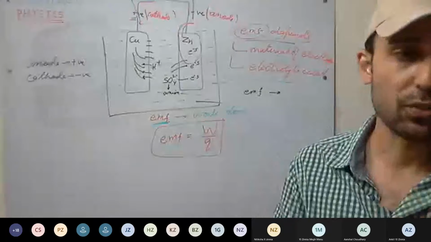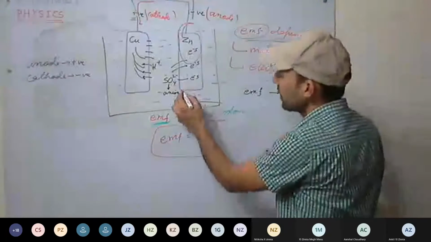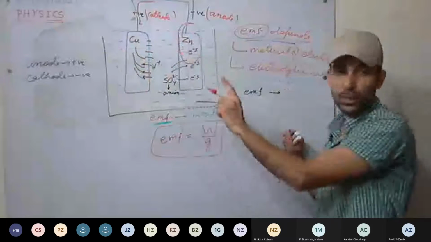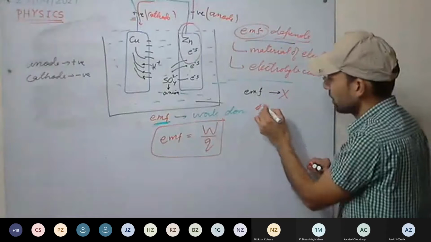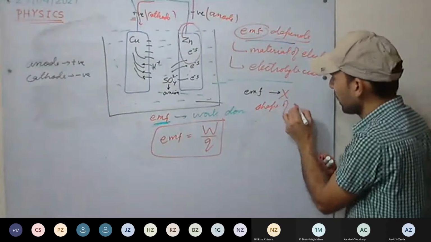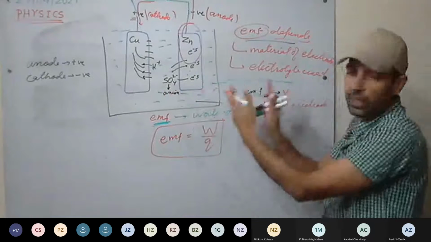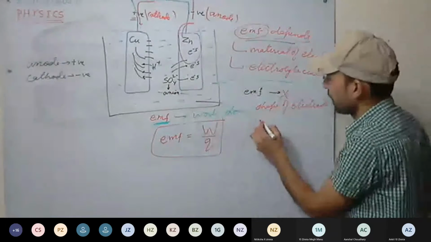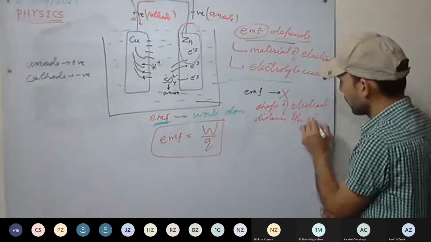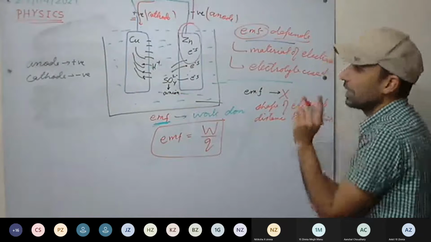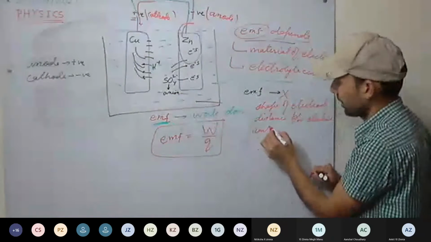What kind of shape of the electrode we use, it doesn't matter. How far they are, it doesn't matter either. It does not depend on the distance between the electrodes. It also does not depend on the amount of the electrolyte.